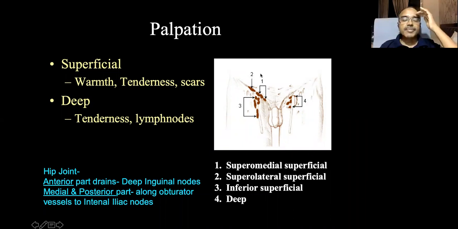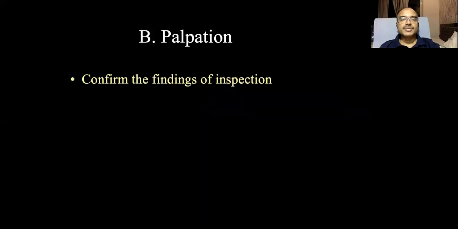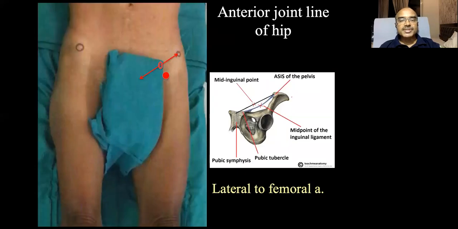So some examiner may ask you whether you have palpated the inguinal lymph nodes, then you tell that, okay, I have palpated, and whether the size is increased, whether it is matted, and whether it is hard, firm, or soft, all these things you have to tell about the lymph nodes. Then you confirm all the findings of the inspection.